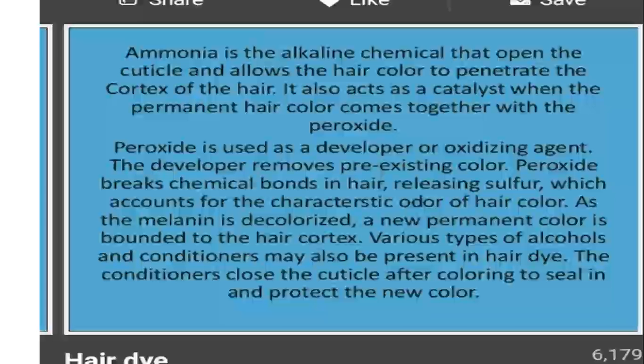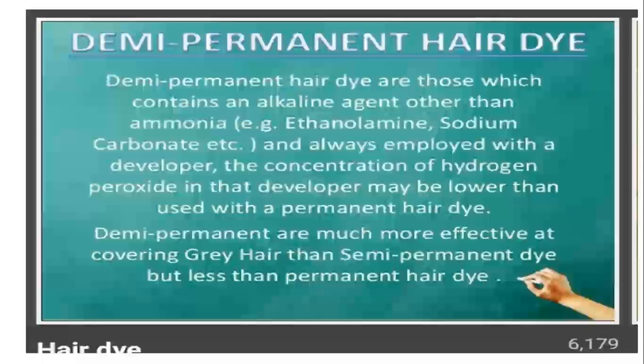The developer removes the pre-existing color and deposits a new color which gives us a new look. The other function of peroxide is that it breaks the chemical bonds in hair, releasing sulfur, which accounts for the characteristic odor of hair dye. As the melanin is decolorized, a new permanent color is bonded to the hair cortex. The other materials that are used are conditioners also.